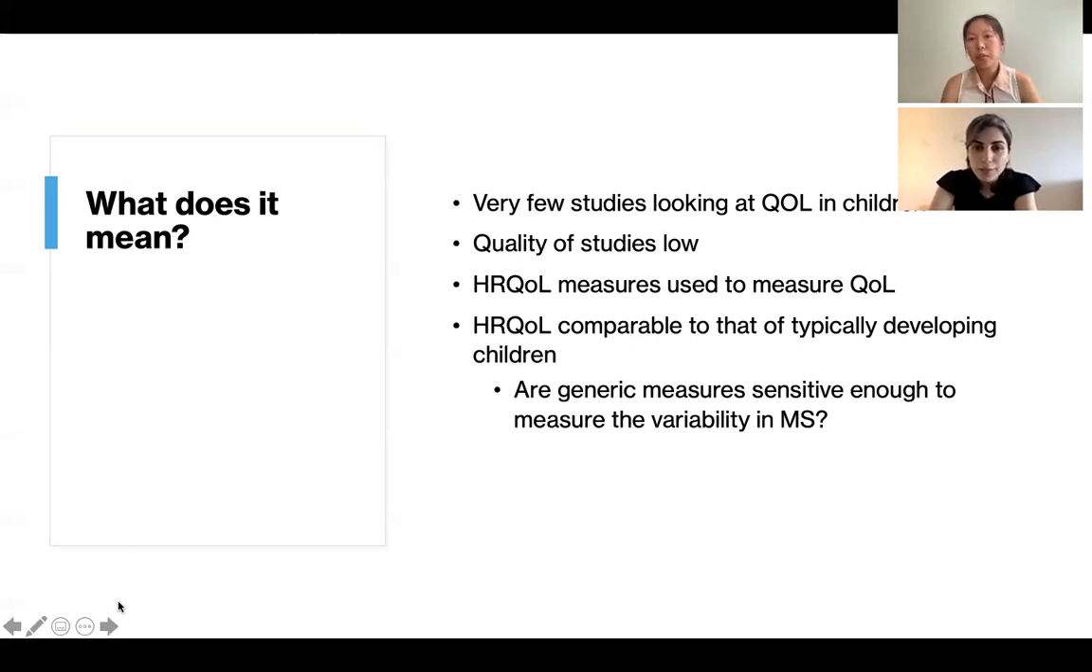So in addition, some of the scores that we saw on the PedsQL with MS were actually comparable to that of typically developing children. And so this actually raises the question whether items on a generic measure, like the Pediatric Quality of Life, actually reflect the domains that are actually relevant to children and adolescents with MS. And so this really reiterates the need of whether a disease-specific measure is probably needed for children and adolescents with MS.